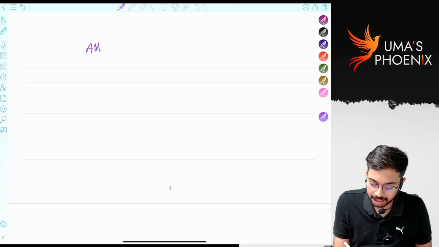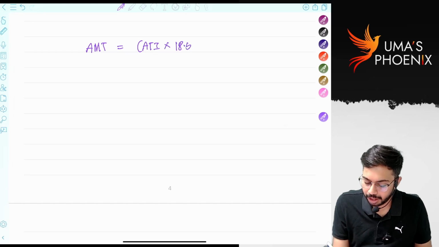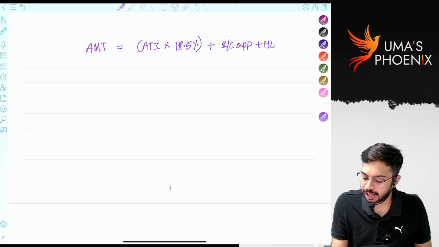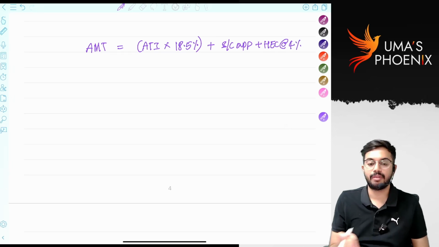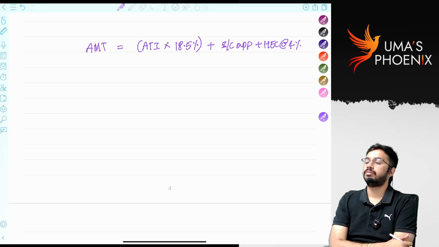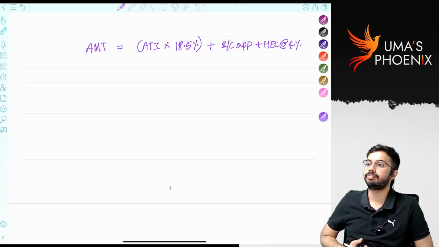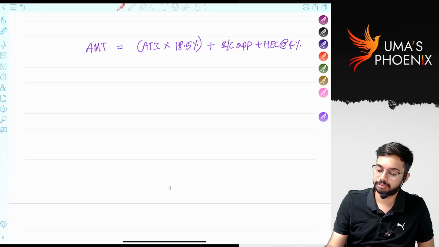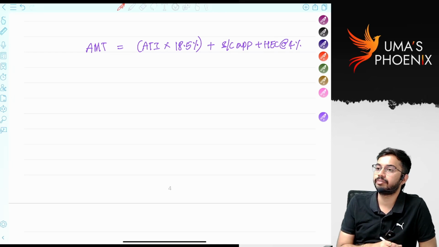Alternate minimum tax is equal to adjusted total income into 18.5% plus applicable surcharge plus HEC at the rate of 4%. Did you understand?